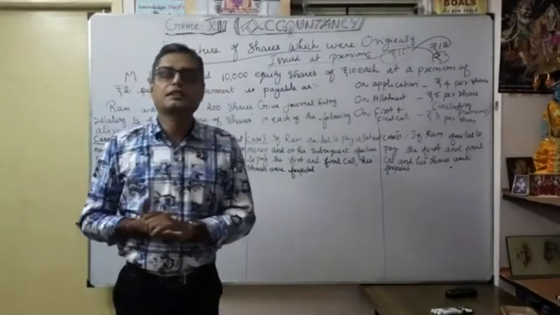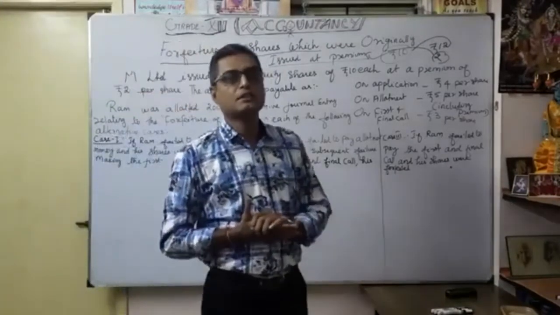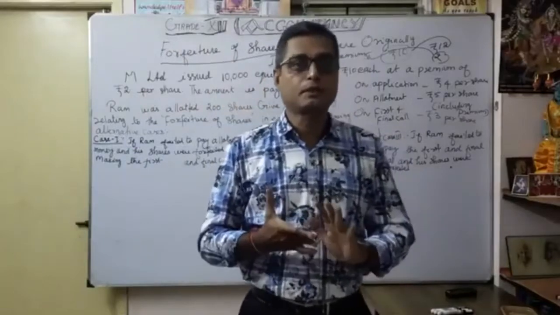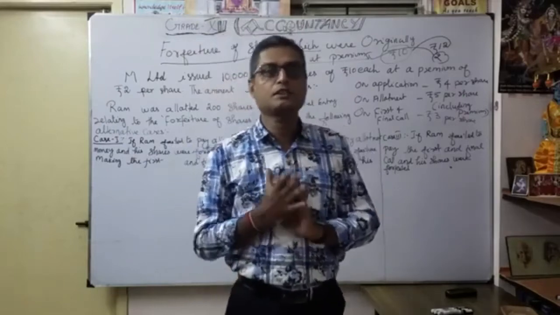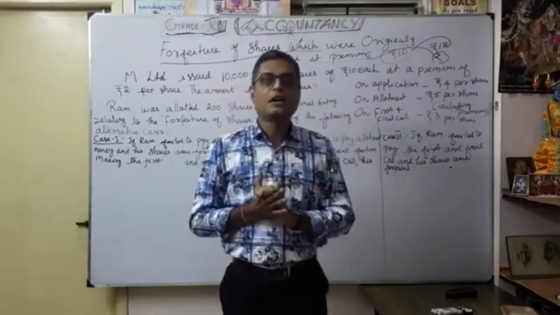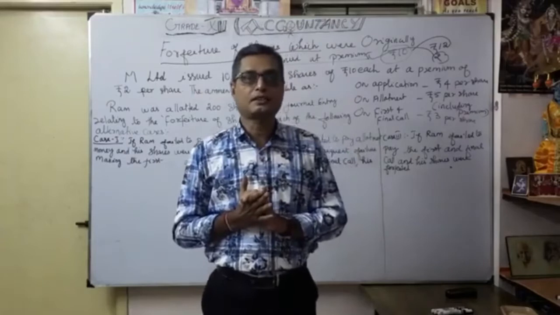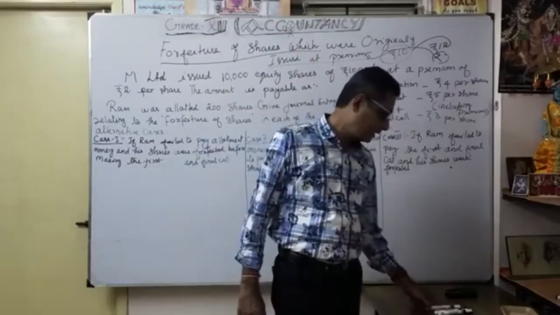So now let's see one example for the forfeiture of shares issued at premium. They are given three important cases according to three different situations, and how we are going to pass journal entries. Okay. Now let's see the exercise.